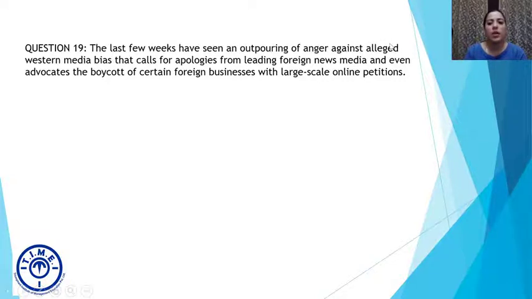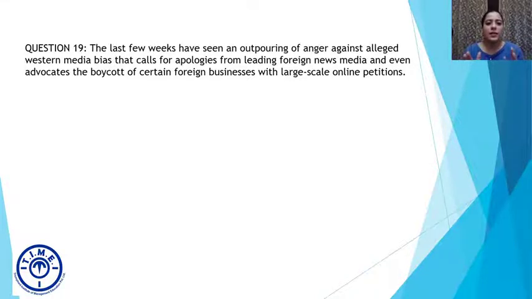So many people think that Western media has a bias towards something, that they are not reporting with objectivity, all right? That calls for apologies from leading foreign news media and even advocates. Advocates is the word which means supports, encourages the boycott. So, what is the meaning of boycott? Boycott means that we have stopped using or are against the products of a certain company or a place or a person or a public gathering, right? Of certain foreign businesses with large scale online petitions, right?